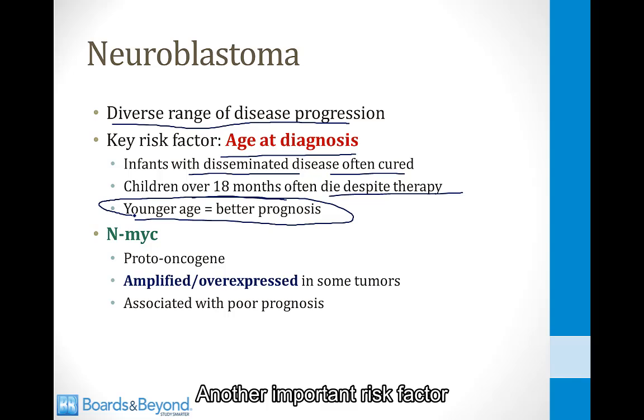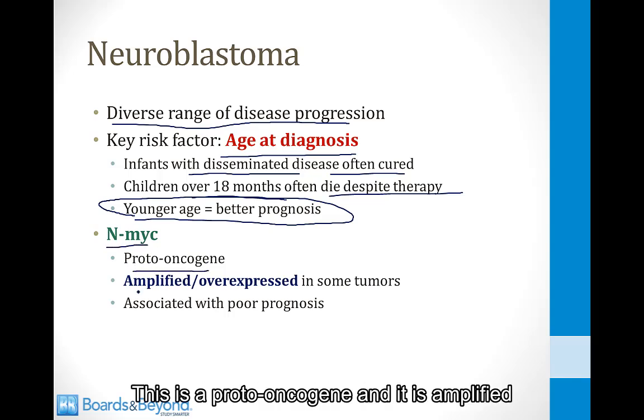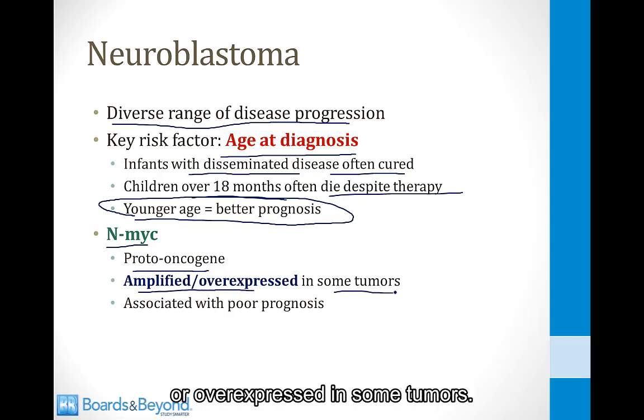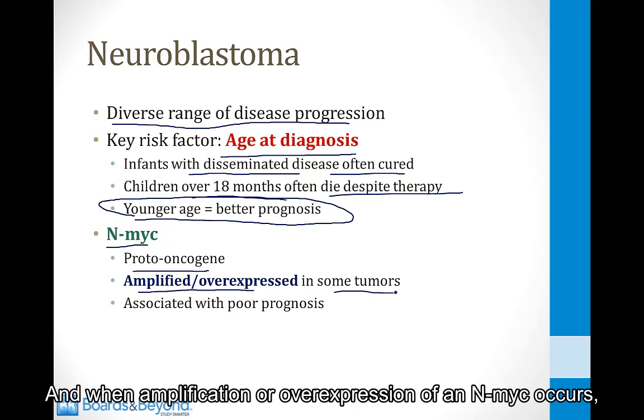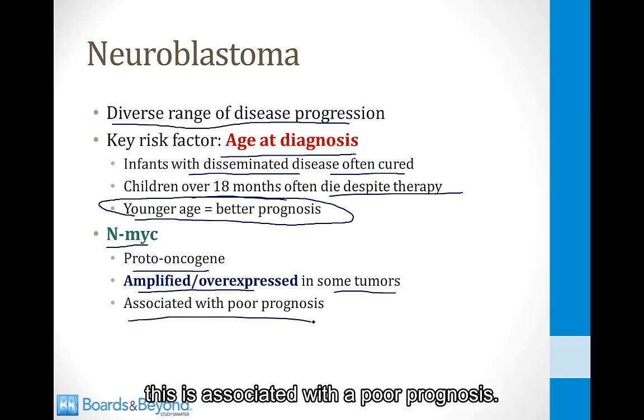Another important risk factor is alterations of the N-MYC gene. This is a proto-oncogene, and it is amplified or overexpressed in some tumors. And when amplification or overexpression of N-MYC occurs, this is associated with a poor prognosis.